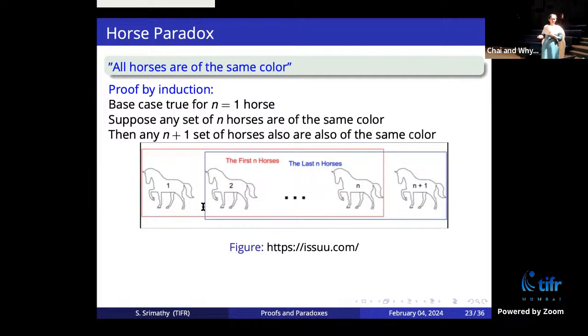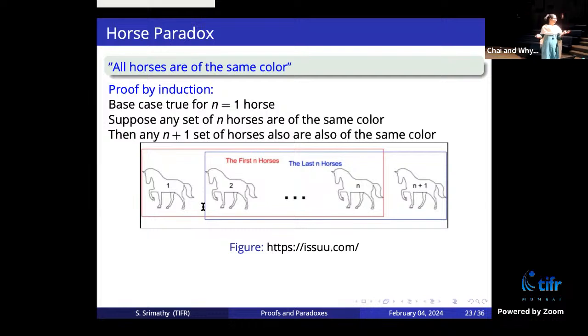The first horse is one color, the second horse can be of a different color. So there is nothing in between. For n plus 1, I'm just putting a box here because it looks like there is something in between to compare this to this and this to this. But if n is equal to 2, there is nothing in between. There is no intersection. There's a set of 2 horses. The first one can be white, the second one can be black, and there is absolutely nothing in between.